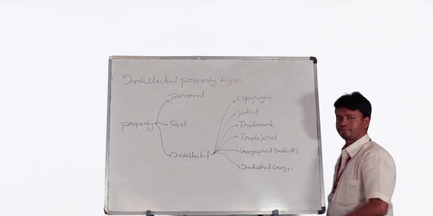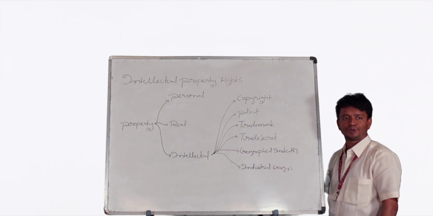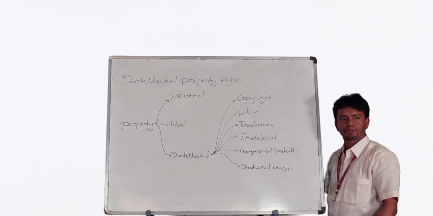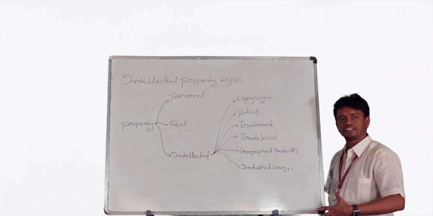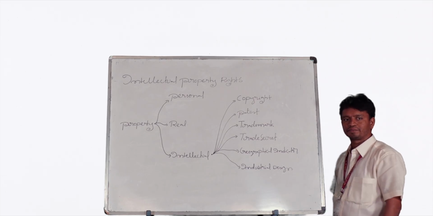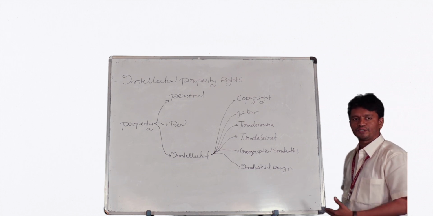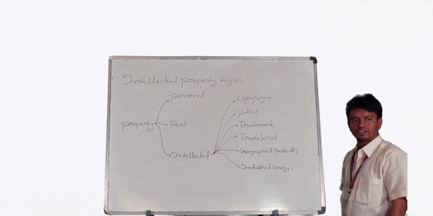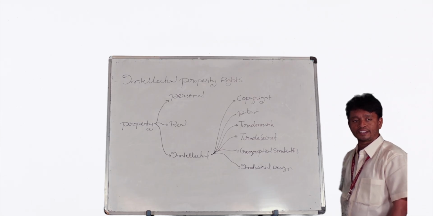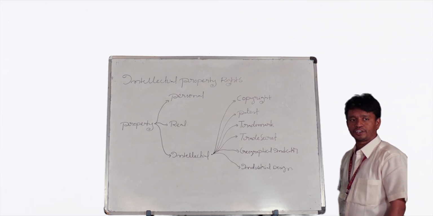Coming to the fifth, geographical indicator, GI tag. GI tag is for a product which identifies your character, your product's condition, which is exactly related to your location. The best example is tea belonging to Darjeeling. It is one geographical indicator, a legalized intellectual property. That means I don't have any right to sell Darjeeling tea in Madanapalle. If I do that, they have a right to make a case against me because the GI tag is there. Darjeeling tea.